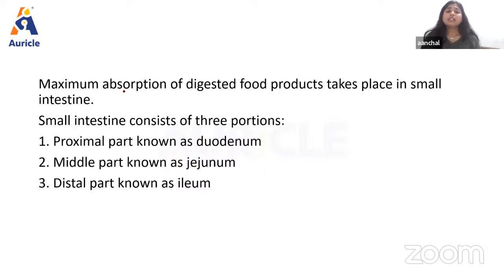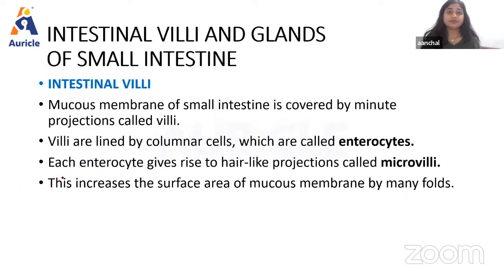Now, maximum absorption of digested food products takes place in small intestine, and as we have discussed, the proximal part is the duodenum, the middle part is jejunum, and the distal part is ileum. Then talking about some glands, intestinal villi, basically: the mucous membrane of small intestine is covered by minute projections that are known as villi. Villi are lined by columnar cells.